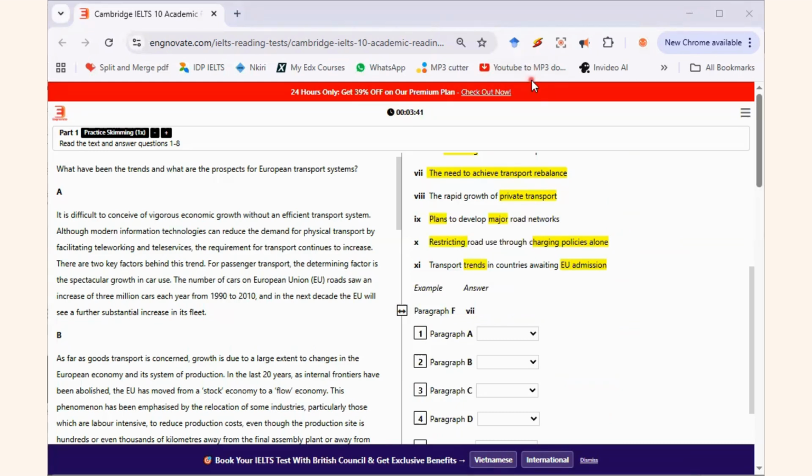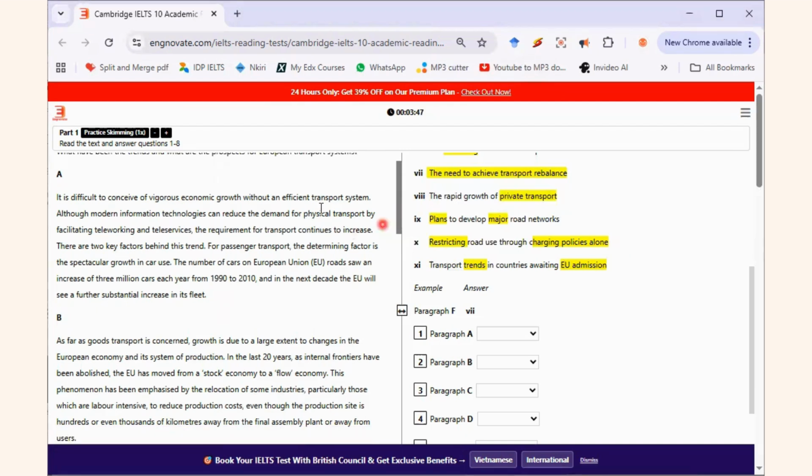Okay? So somebody says, can we highlight like this in the exam? Absolutely yes. You'll be able to highlight like this in the exam. In fact, I think there are 2 or 3 colors in the exam, sir. So you'll be able to highlight. This website has just one color.